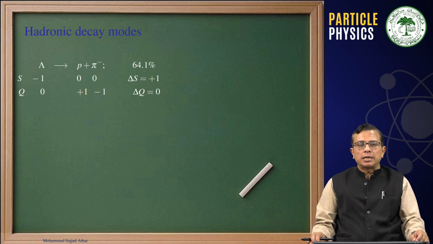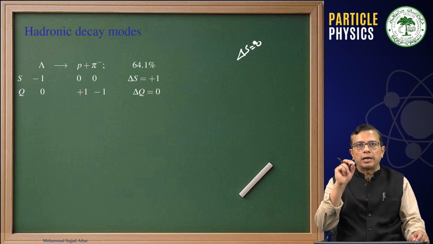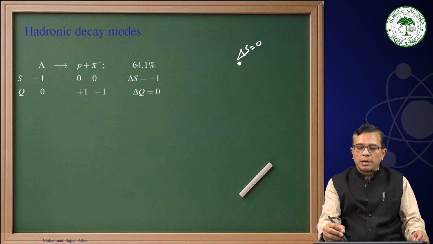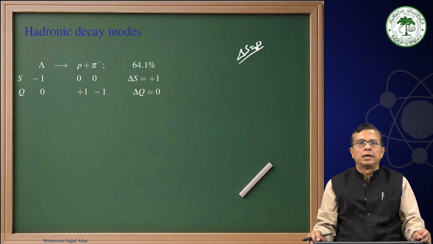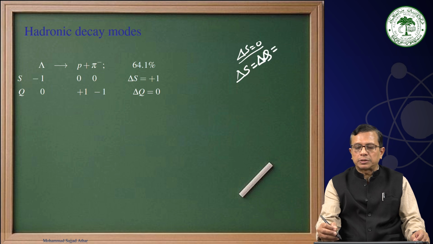In the last lecture we were discussing the delta S delta Q conservation rule, and I told you that if delta S is equal to 0, that means the change in strangeness quantum number is 0, then the process will be Cabibbo favored when we take into account the change in the charges of hadrons.